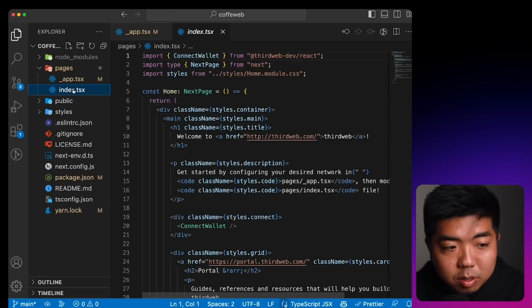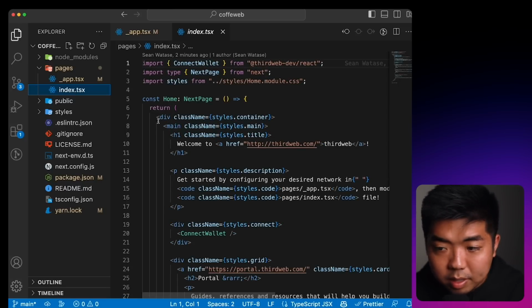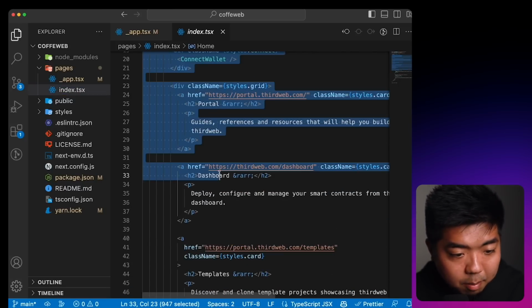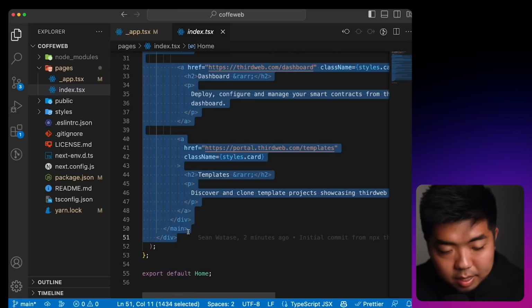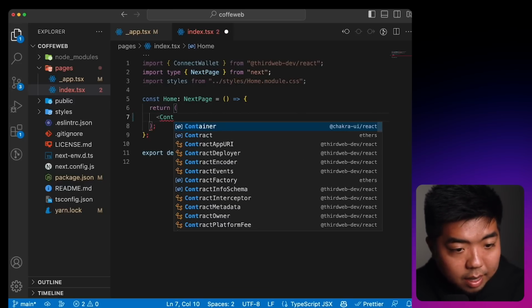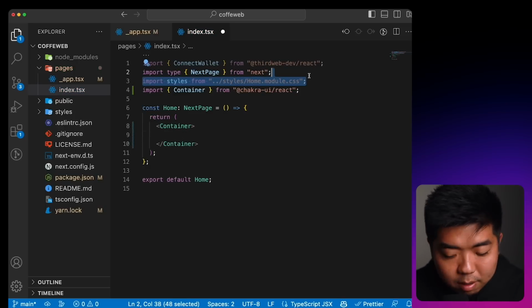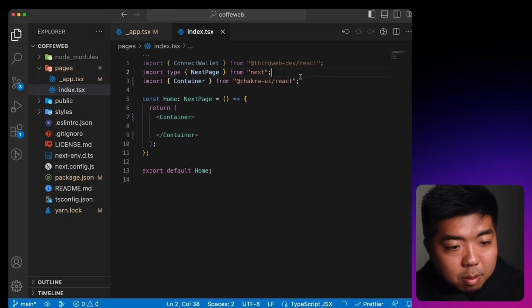I'm going to jump into the index.tsx file, and what I'm going to do first is get rid of this template code here. Just take that stuff out, and I'm going to fill it with a container from Chakra, and get rid of this style sheet because I don't need that in this project.